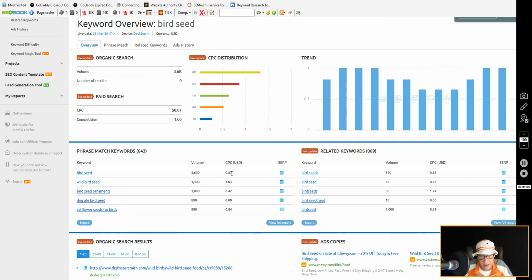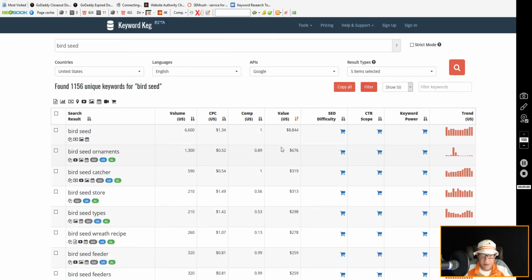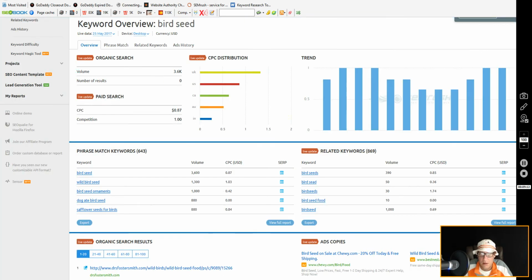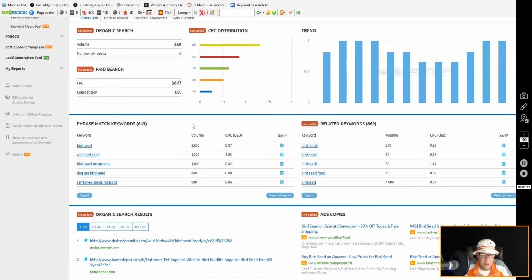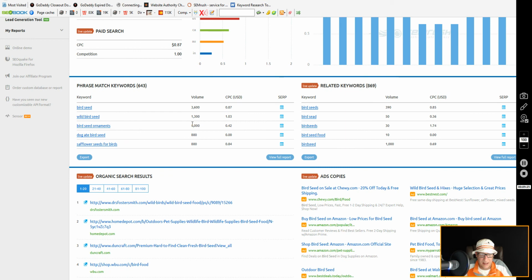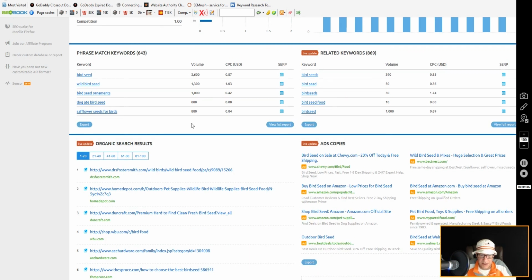Cost per click at 87 cents. And then you go over here and they're showing a cost per click at $1.34. So they're still up there, they're around $1. But can you see how the analytic data doesn't always match up depending on what you use? But I can see the relationship, so to speak, as far as keywords, the volume, the cost per click, and so forth.